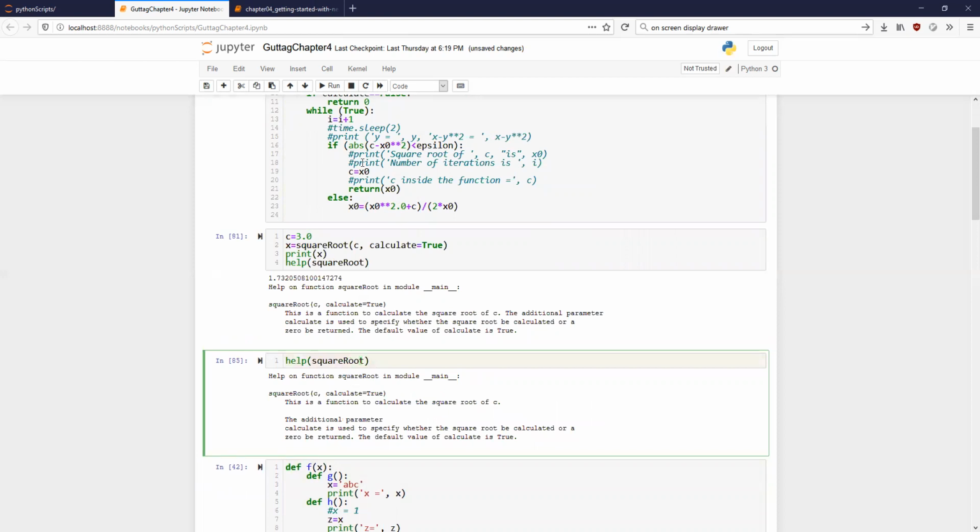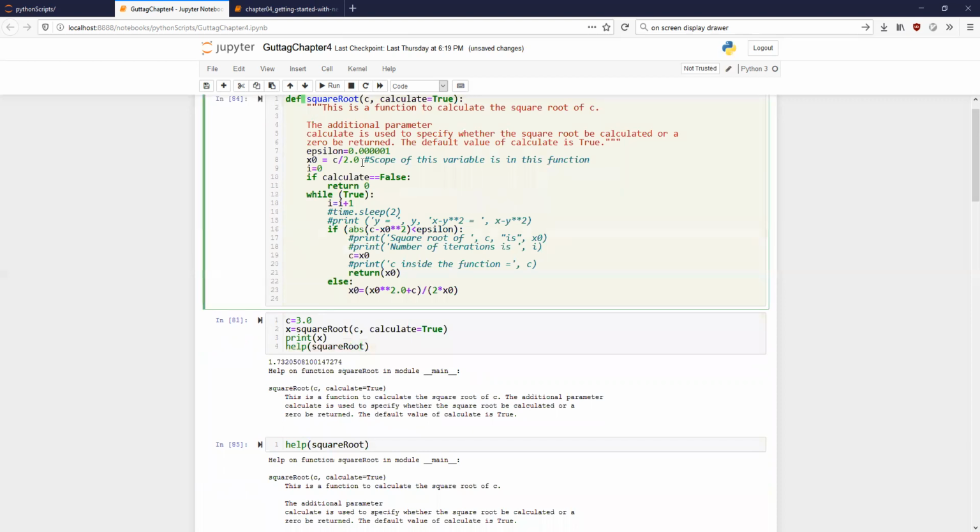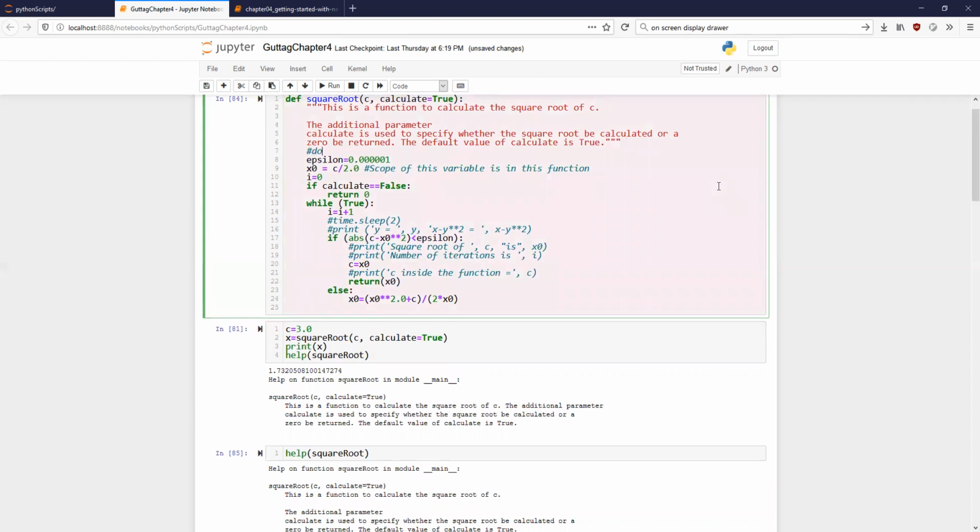Okay, so you can also press enter, whatever you want to add between those two triple quotes. You can put those inside. This is called a docstring. Okay, so this is called a docstring. It is a string that does the documentation for this particular function.